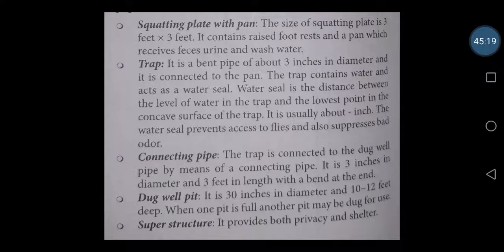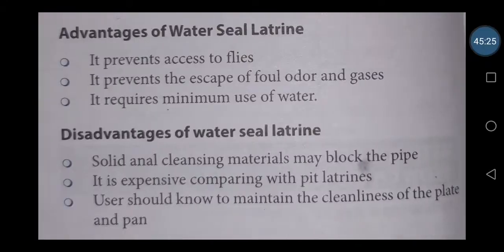So nowadays we provide a very good structure for these types of water sealed latrines with concrete structures. The main advantages are it really prevents the access of flies. It prevents the escape of bad odor and gases. It requires only minimum use of water.